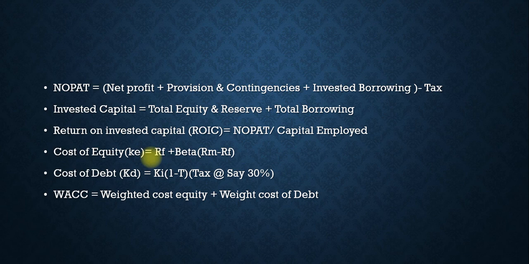Next one is cost of debt, shown as KD, that is KI into bracket 1 minus T, where T is tax. If tax is at the rate of say 30%, then 1 minus 0.30 will be taken here. Next one is WACC, weighted cost of equity plus weighted cost of debt.